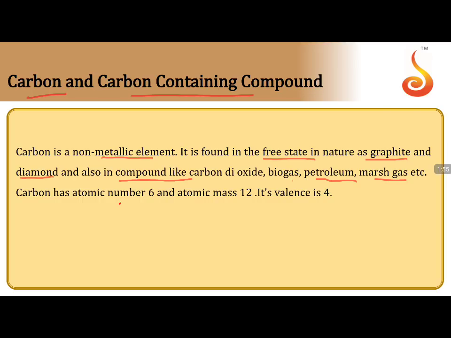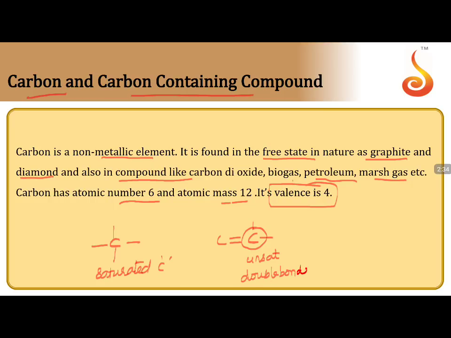Carbon has atomic number 6 and atomic mass 12. And the most important point of carbon, if you have to say, is that carbon can only have valency 4. From a chemical bond perspective, carbon can have 4 bonds around it. It can exist in this way. This is called saturated carbon. It can exist in this way, carbon double bond carbon. It can exist in this way also. So I can say this carbon is unsaturated, double bonded carbon.